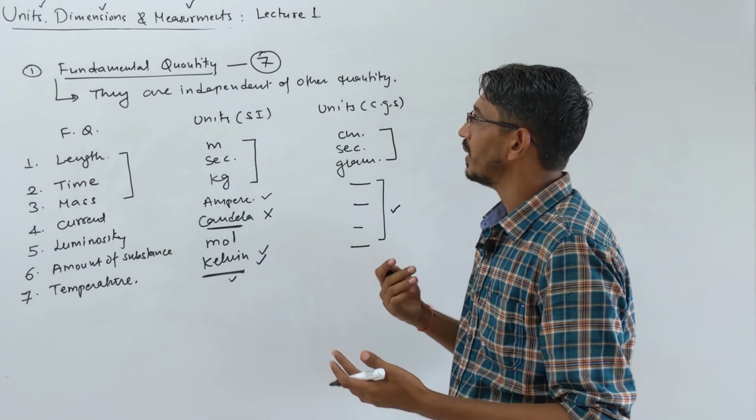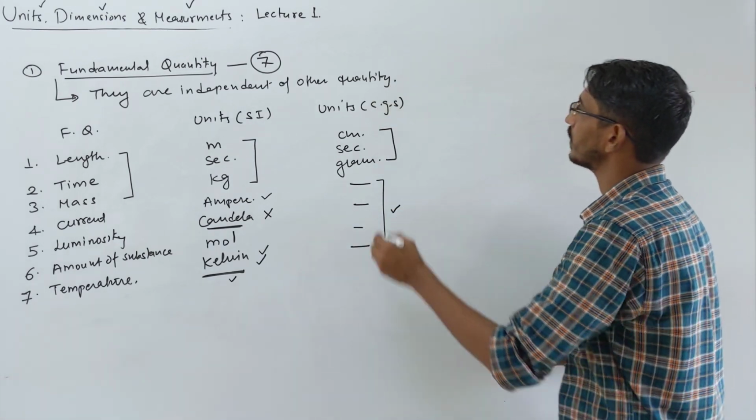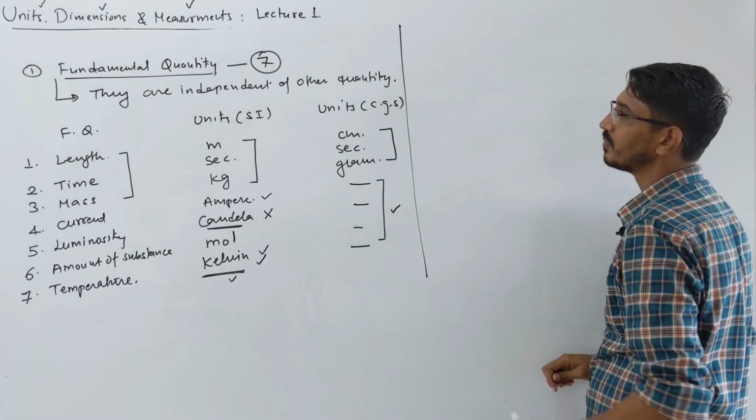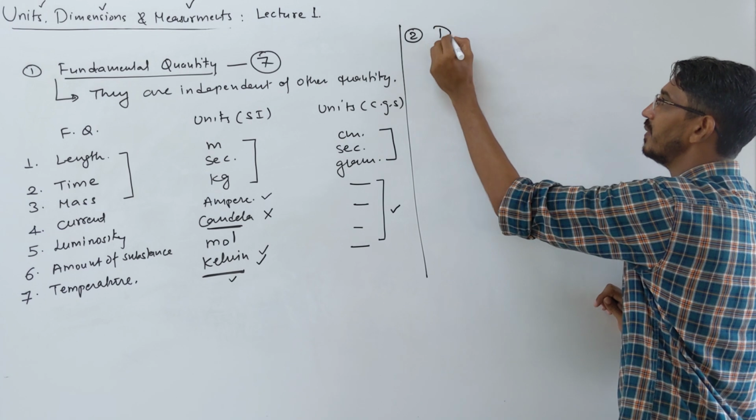Now we'll talk about what? Derived units. Okay, let's see what the derived units are. So I write here on this side. The second type of quantities we're talking about are called derived.